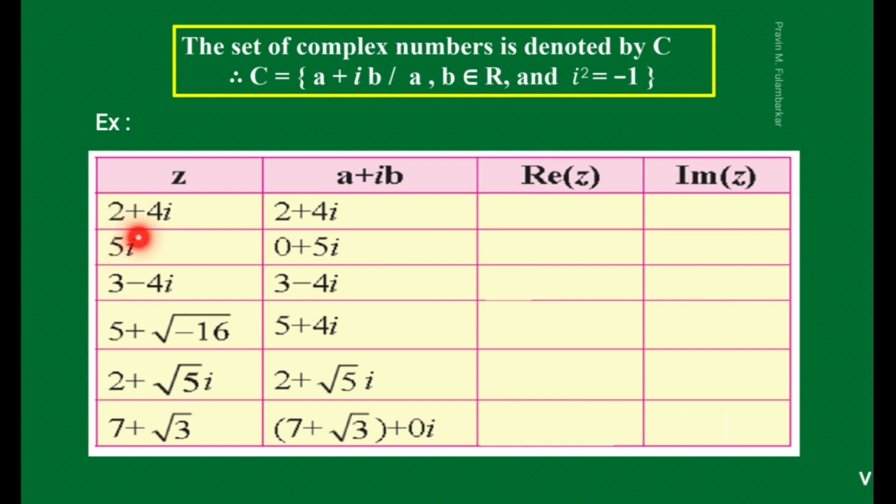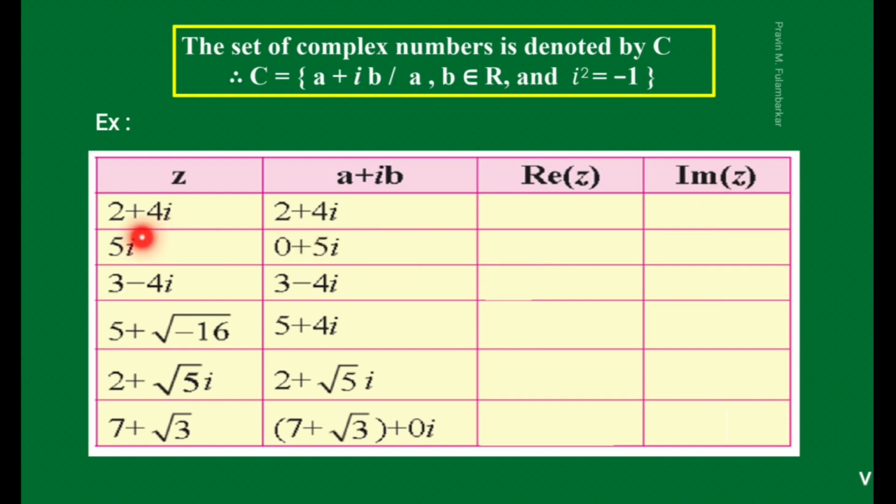So see here, first 2 plus 4i. This is in the form of a plus ib, so we write here z and a plus ib. If the given number is not in the form a plus ib, first we write that number in the form a plus ib and then collect the real part and imaginary part.